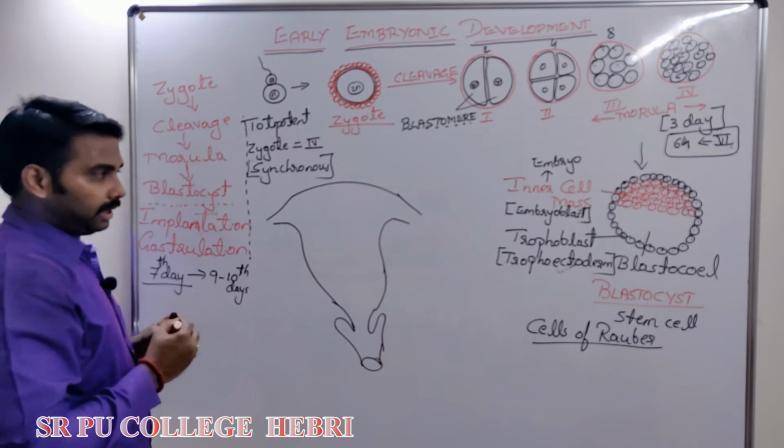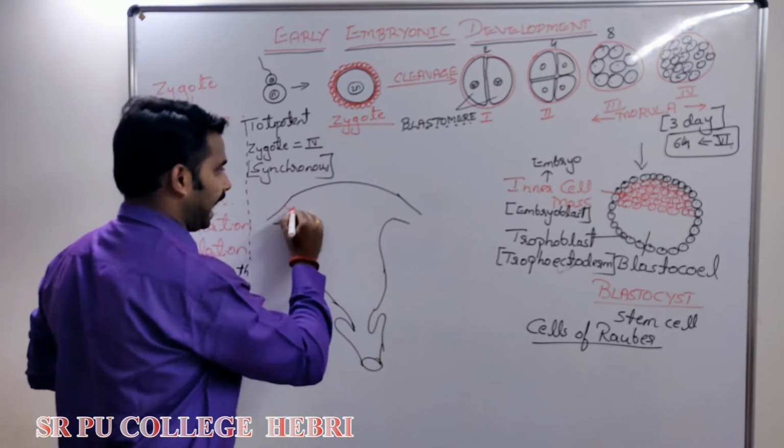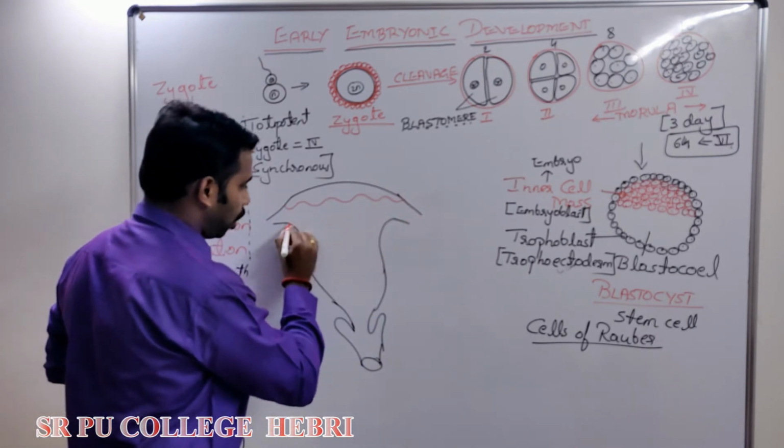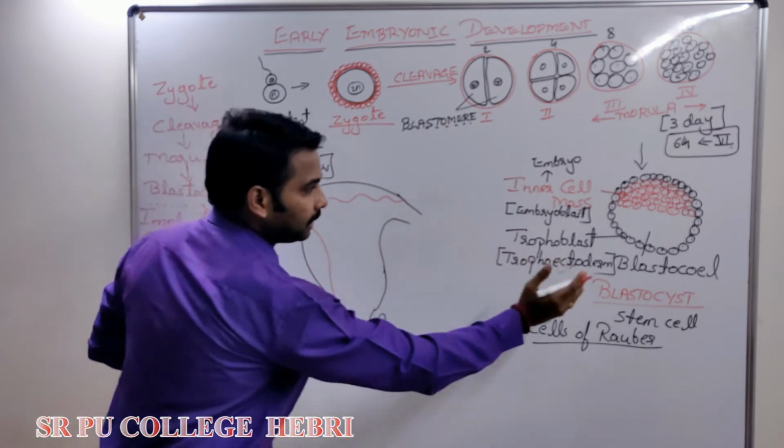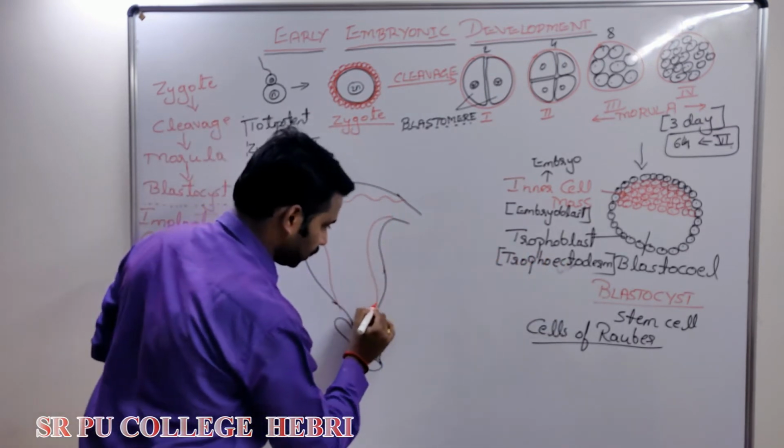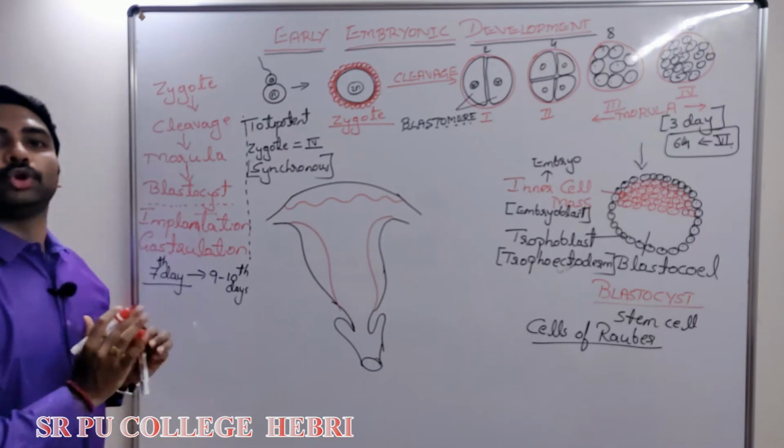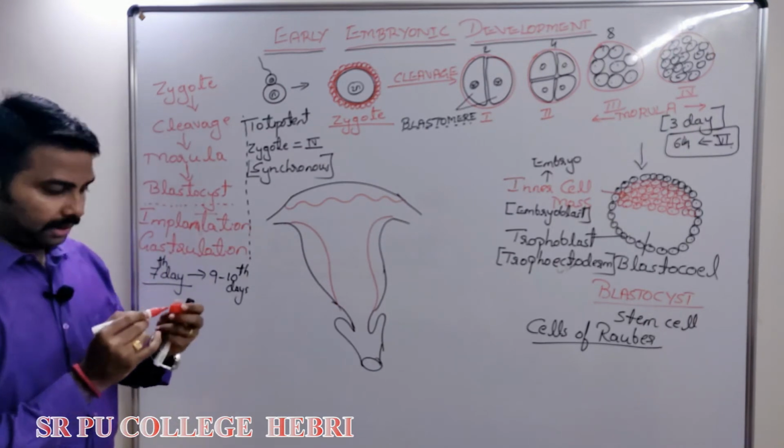What is implantation? 1-mark question. Answer: the process of attachment of blastocyst to the wall of the uterus is called implantation.